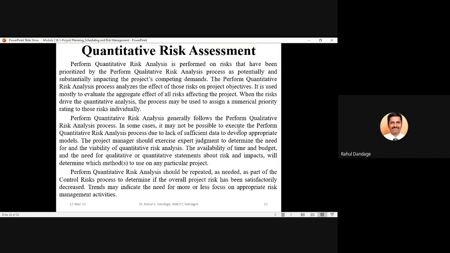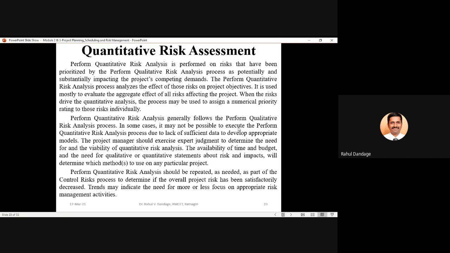So if we want to execute quantitative risk analysis, there must be sufficient data available either from previous projects or from some experts. If there is a lack of sufficient data, then developing appropriate models would be difficult.